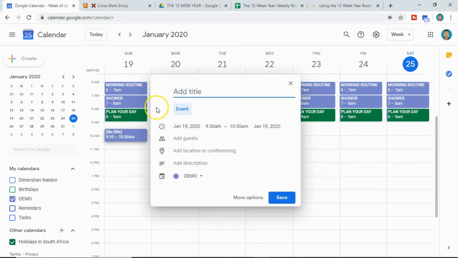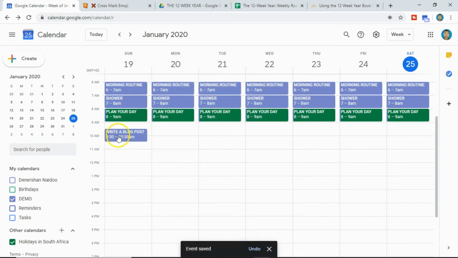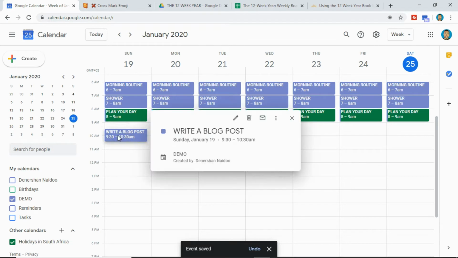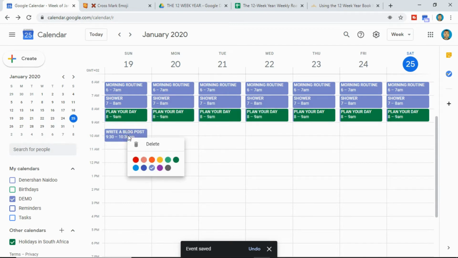Let's click here. Let's say write a blog post. Click on save. Let's change this time. Or we leave it like that. Let's click the color. Click on light blue.